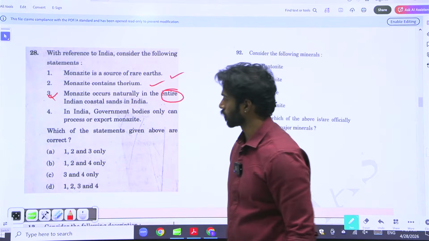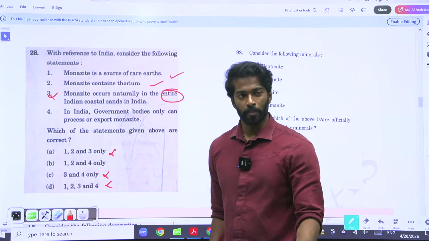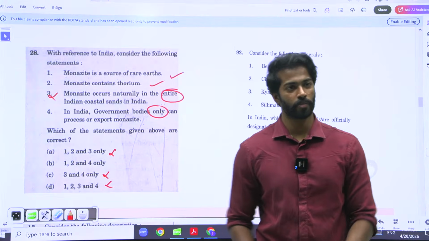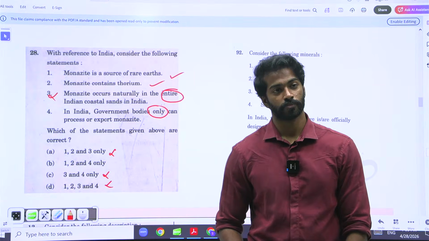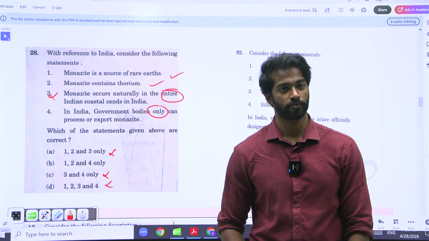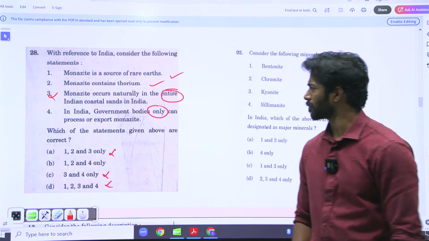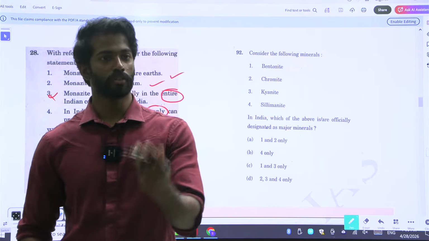If you remove 3, what happens? But some people might ask, it is given only. Only is also an extreme statement. Then why are we not eliminating that? What is monazite used for? Only can, it's not that, but you need to use some knowledge. Monazite is used for creation of thorium.